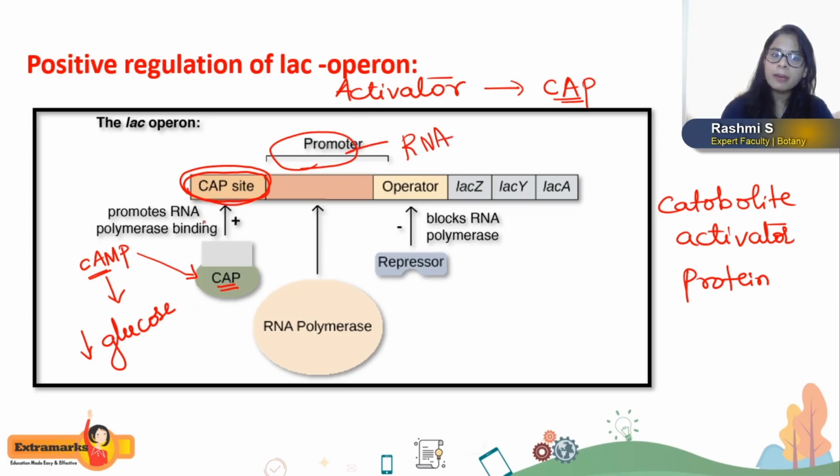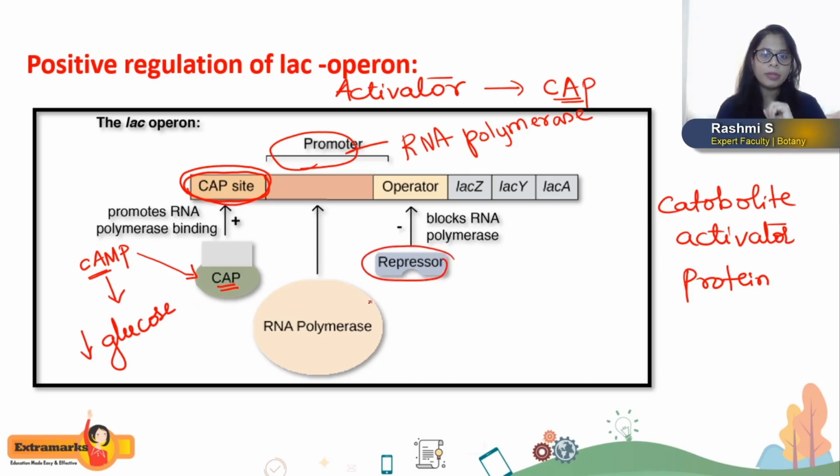Yes, binding of CAP protein to the CAP site enhances the binding of RNA polymerase enzyme to the promoter region. Also, it blocks the binding of repressor to the operator. So it enhances the binding of RNA polymerase to the promoter, and at the same time it blocks the repressor. The repressor now cannot bind to the operator gene.